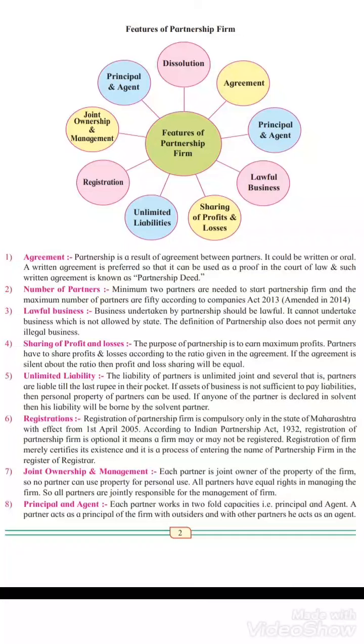When it is done on a written agreement, it is known as partnership deed, D-E-E-D, deed. Next feature is number of partners. As I said, minimum 2 partners are required to start any business. It can be more than 2 as per the Companies Act 2013, which was amended in the year 2014, means little bit changes in that act. Third is lawful business. Obviously any business which is carried on by the partners should be lawful. It means you cannot do any business which is not allowed by your state or by your city, not any illegal business.